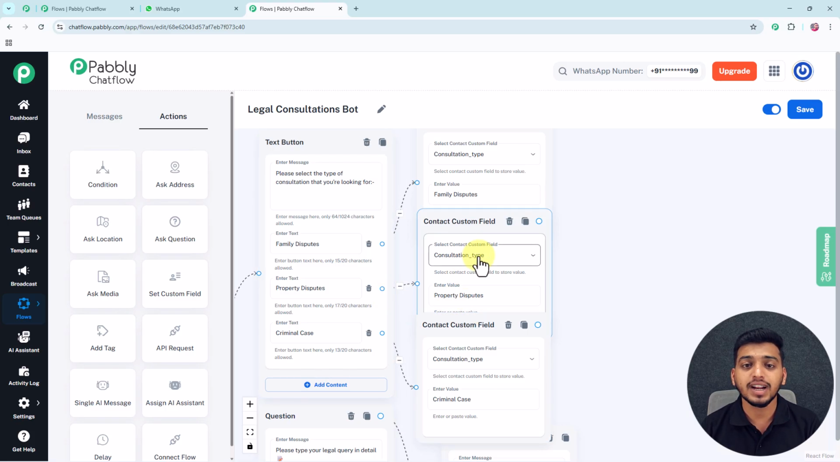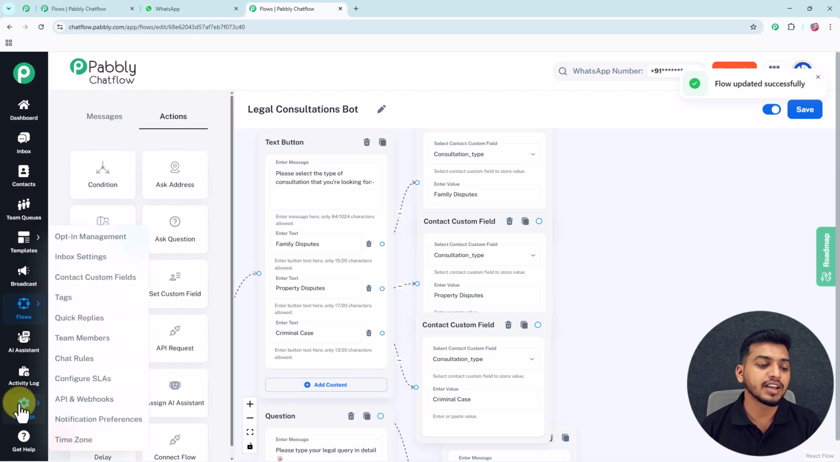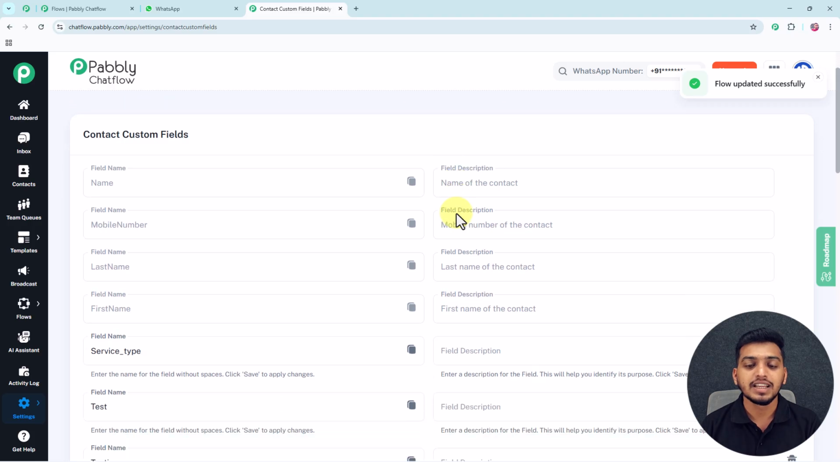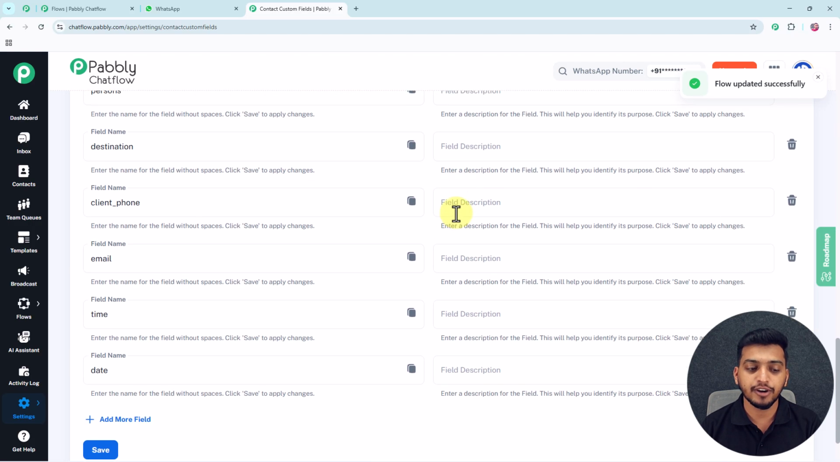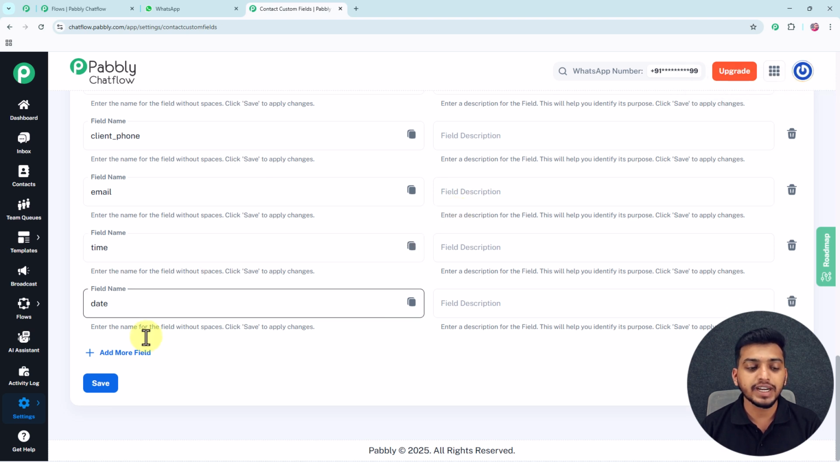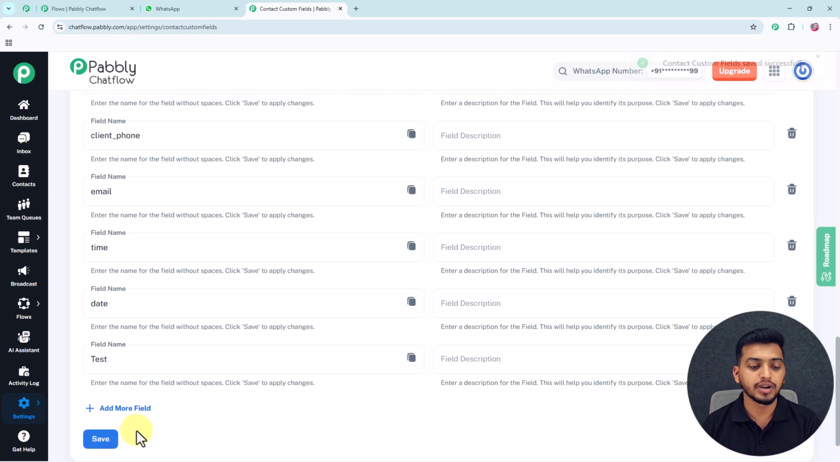And now I will show you how you can create a contact custom field for yourself. But before exiting this particular page, I would advise you to click on the save button to save your workflow, otherwise all your work here will get lost. And then from this setting feature here, I will select this particular contact custom field, and in here you will see that all the contact custom fields that I have created for myself are now visible in front of you. So now to add one more field, I will click on this add more field, and then I will give a name to this particular field, and after that I will click on this save button, and here our contact custom field is saved successfully.